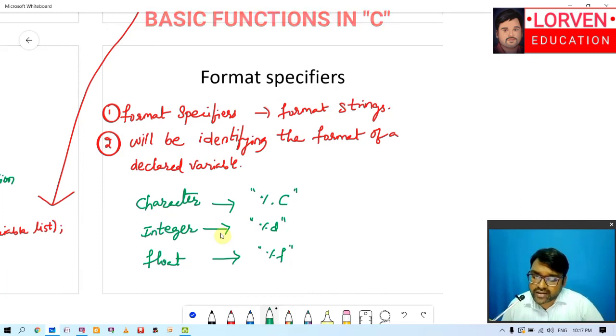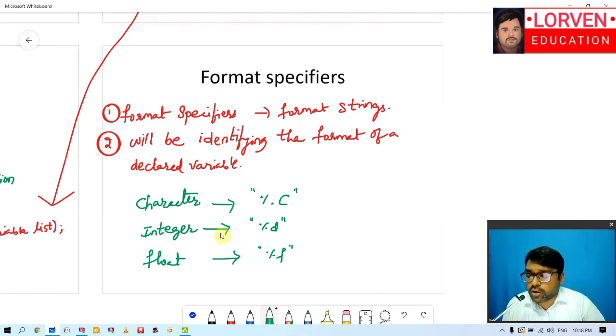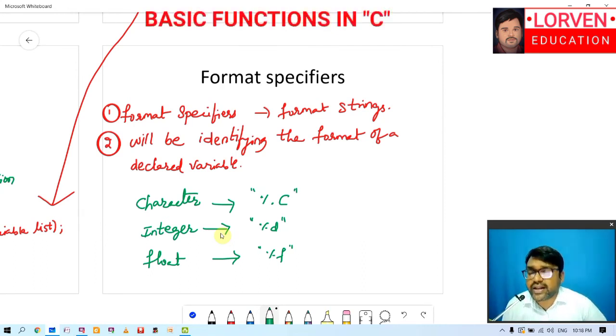Although we are discussing only 3 format specifiers here, we have some more format specifiers which will be discussed only if they are used in the programming code. As of now, you just identify that we have only 3 format specifiers that are frequently used. One is the character format specifier, the second one is the integer format specifier, the third one is the float format specifier. So this is all about today's class. Hope you have understood. In the next class, we will try to write a very basic program and we will try to execute it. Thank you.